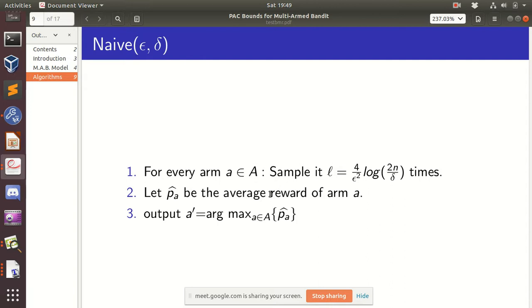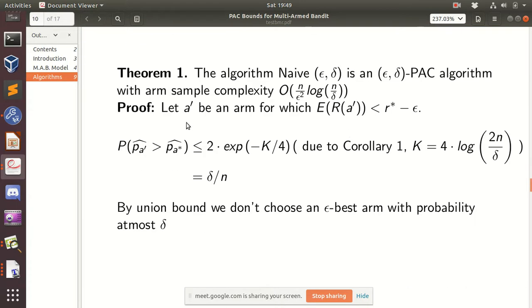Okay, I understand. So this is the algorithm, and this is the analysis. If an arm is bad, it will get chosen with probability delta by n. We don't want it to happen for any of the other arms, so by union bound we get delta. I hope this part is clear. Otherwise you can stop me.